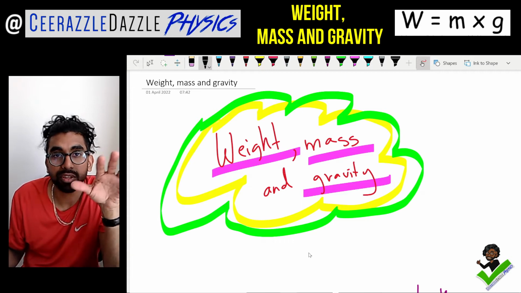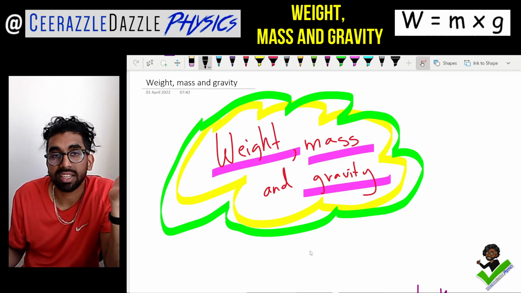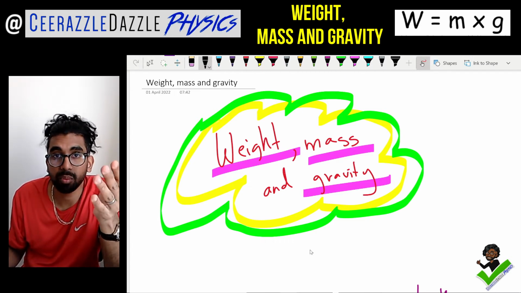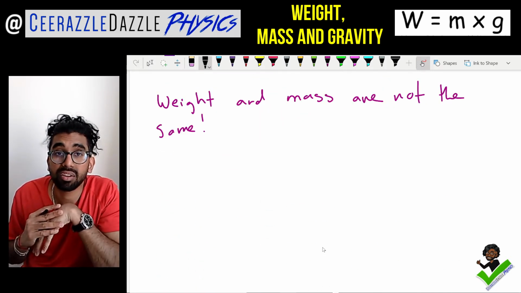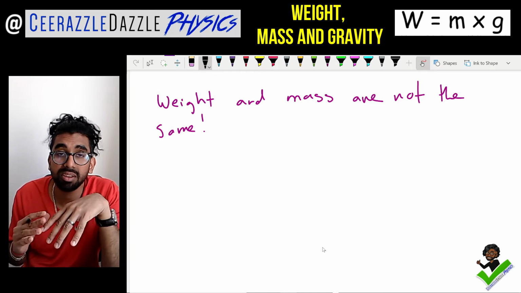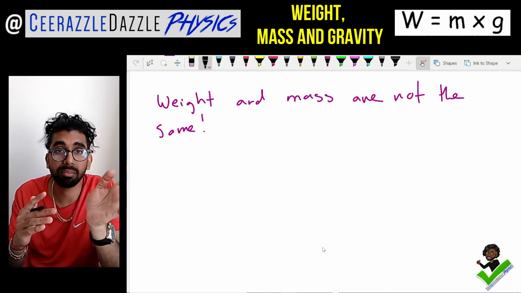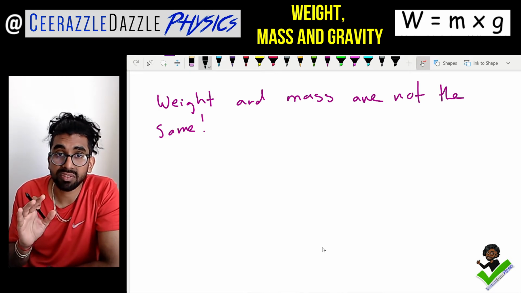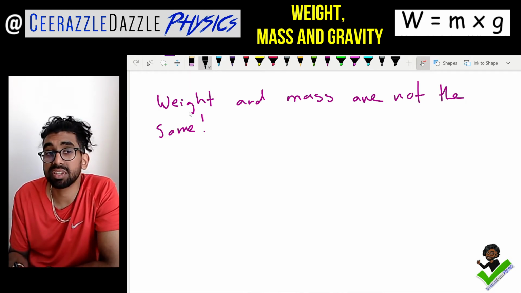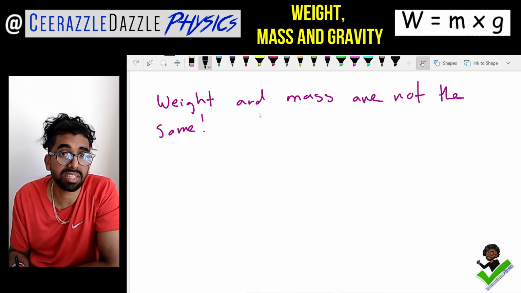Right, so first of all, let's talk about it. What exactly is the difference between mass and weight? Well, first of all, guys, weight and mass are not the same. They are simply not the same thing. A lot of people get confused. They think weight and mass is the same thing. They are not the same thing, guys. That's the first thing to get into your head. So make sure you understand that. If someone says to you the word weight, it's not the same as the mass.